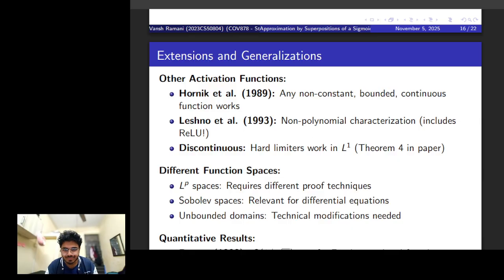There were other works, and this work was one of the first papers, and it opened up the doors for several other interesting proofs, and also some seminal papers on learnability of neural networks. But Hornik and some other people showed that the activation function doesn't need to be sigmoidal. Any non-constant, bounded, and continuous function will do. Actually, the proof very interestingly follows that you can write any such function using sigmoidals, and then it's a two-hop argument.